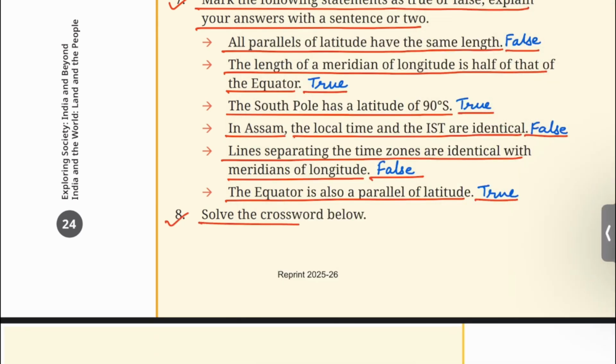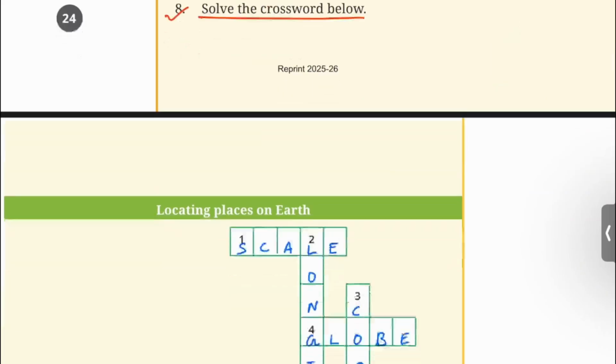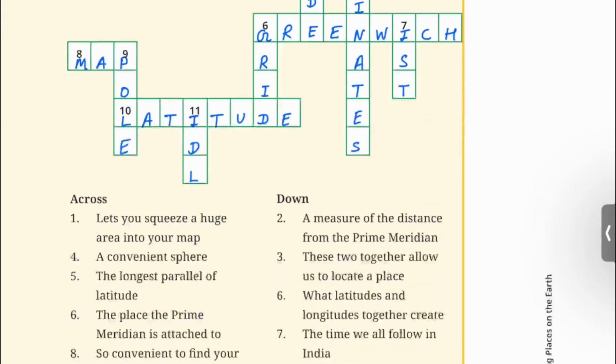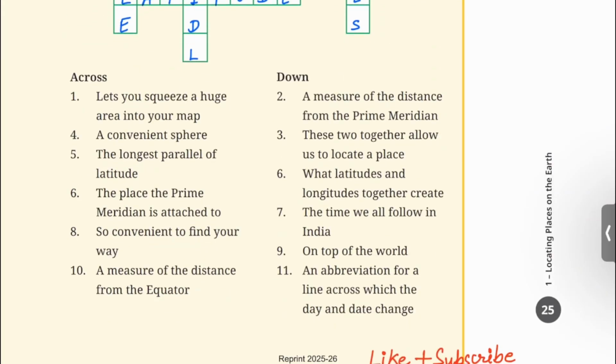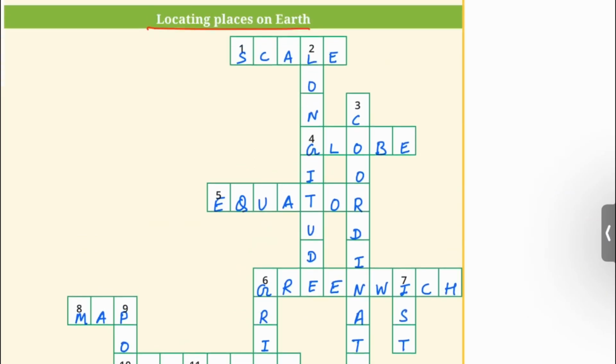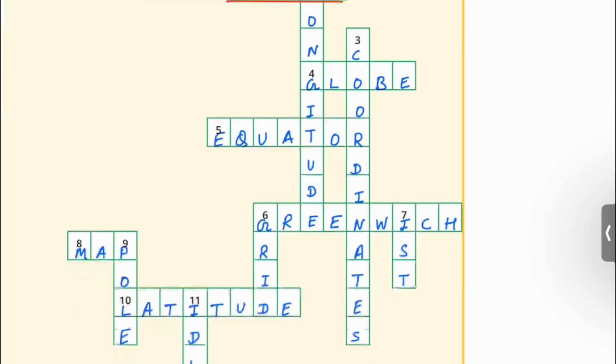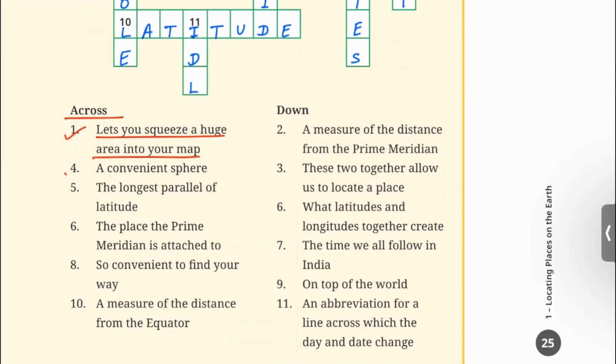8. Solve the crossword below. Locating places on the earth. Directions here: across. 1. Lets you squeeze a huge area into your map. Scale. 4.